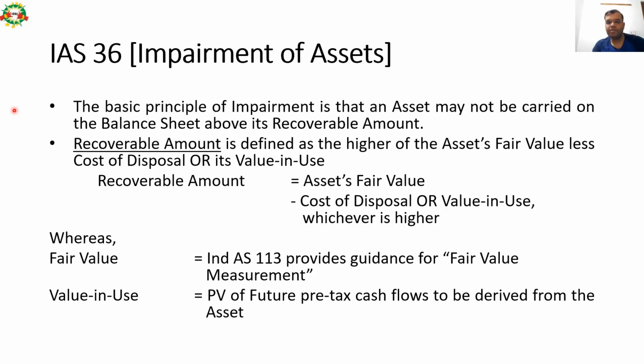Next accounting standard is IAS 36, which talks about impairment of assets. The basic principle of impairment is that an asset may not be carried on the balance sheet above its recoverable amount. So what is recoverable amount? Recoverable amount is defined as the higher of the asset's fair value less cost of disposal or its value in